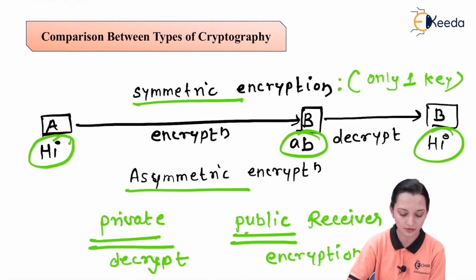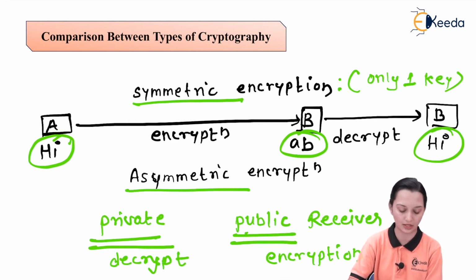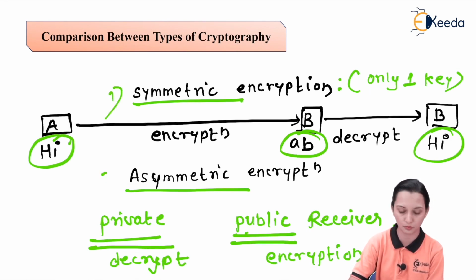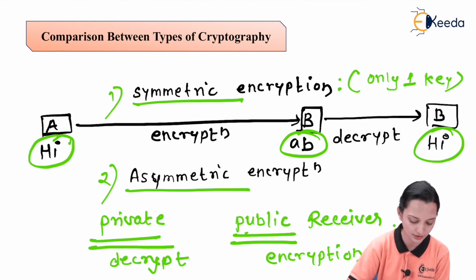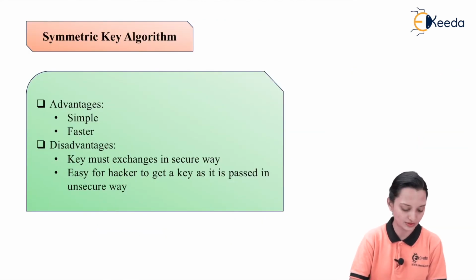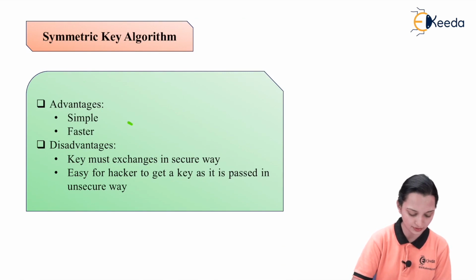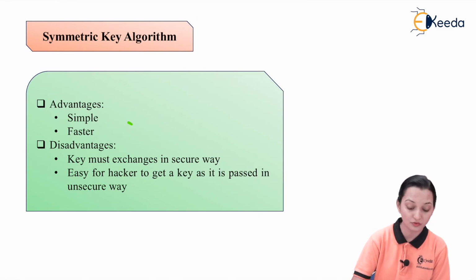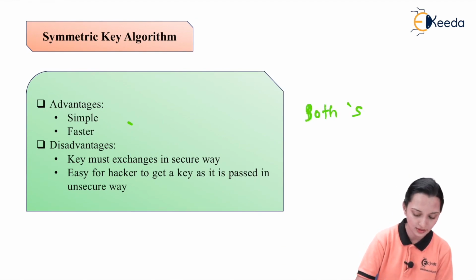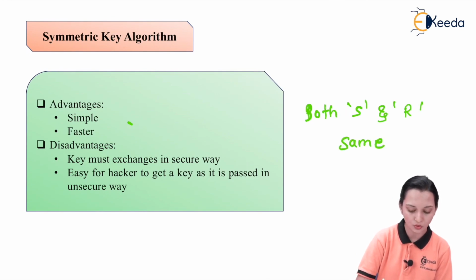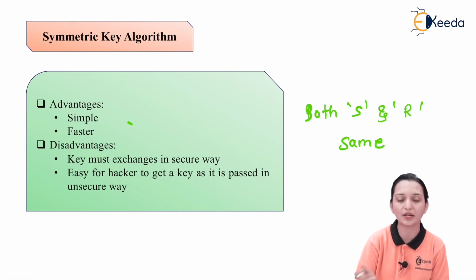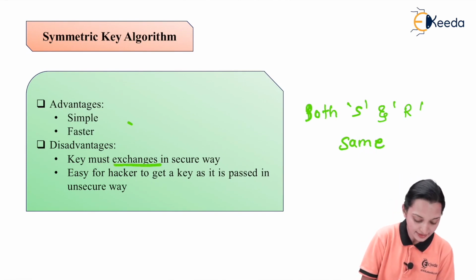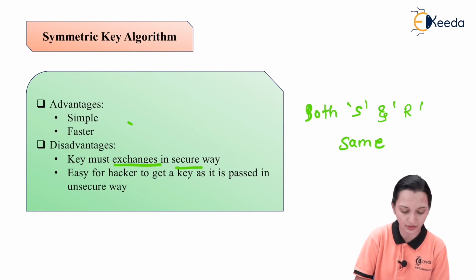Now we are required to compare these two types of cryptography. The first one is symmetric key cryptography and the second one is asymmetric key cryptography. So we will try to understand that. The advantages of the symmetric key algorithm are that it is simple and faster. Drawbacks are that the key must be exchanged in a secure way. Why? Because both sender and receiver are going to use the same key. They cannot use it at the same time, so they are required to exchange the key.